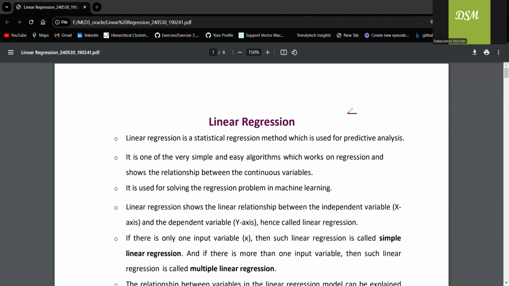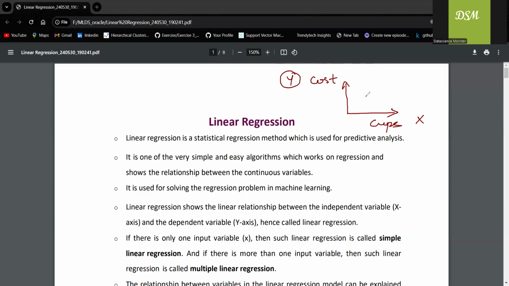So let's take that example. You can see here cups of coffee, which I'm considering on the x-axis, is the independent variable. And I'm trying to find out the cost, which is the dependent variable, which we take on the y-axis.